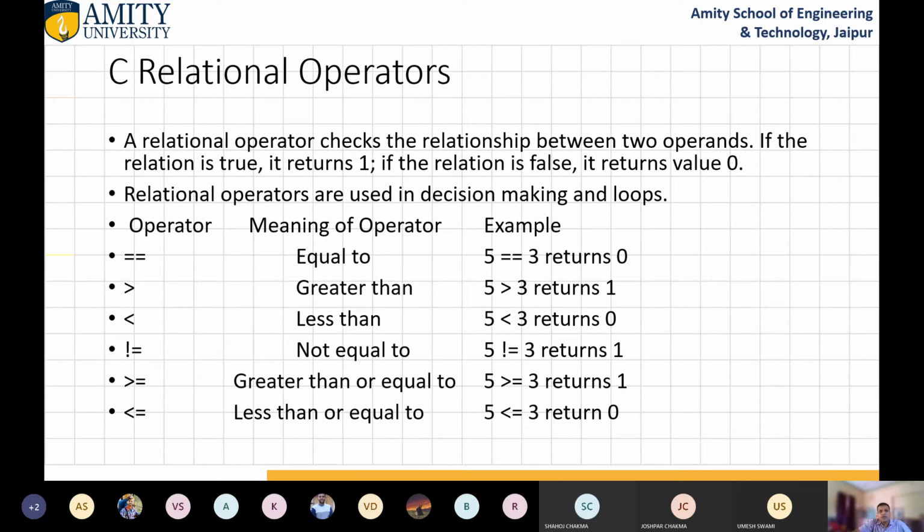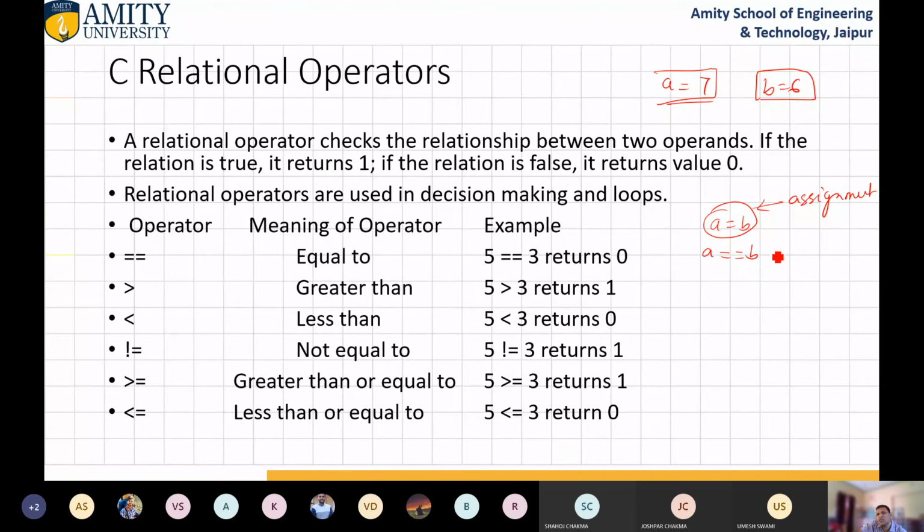Now come to relational operators. What is a relational operator? A relational operator checks the relationship between two operands. Suppose A equals 7 and B equals 6. These are the two operands and the values are stored, 7 and 6. If the relation is true, it will return 1. If the relation is false, it will return 0. Note that you cannot write A equals to B as a relation, because that is the assignment operator.